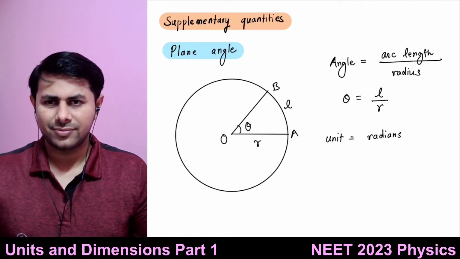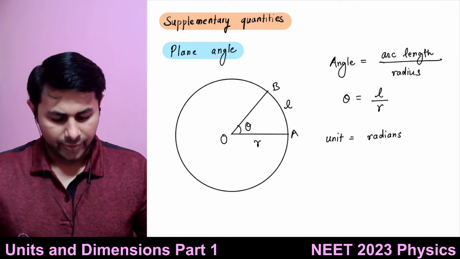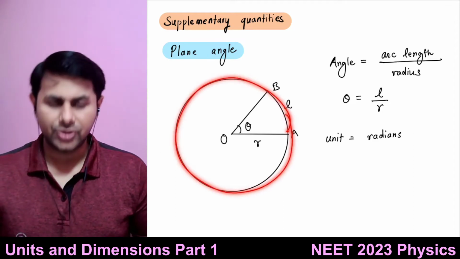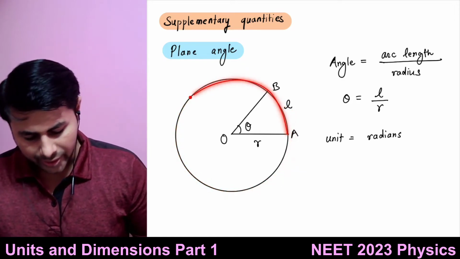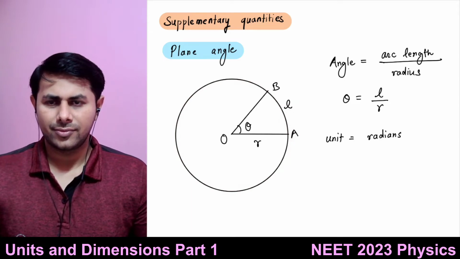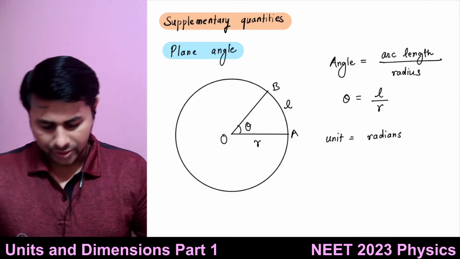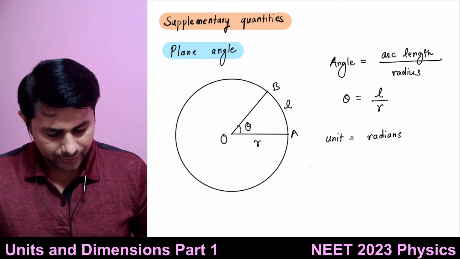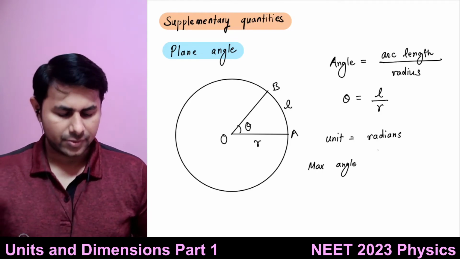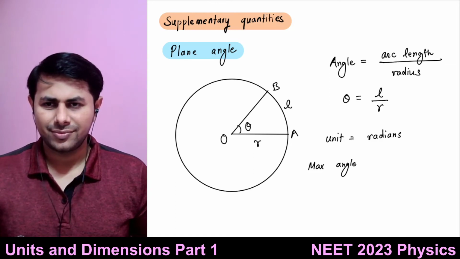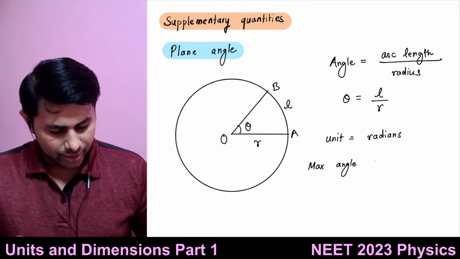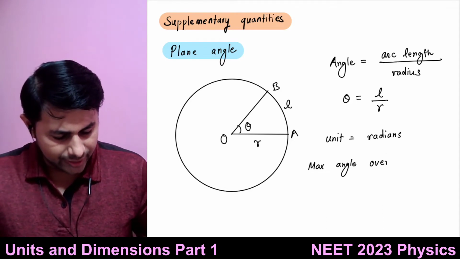Yes, sir. Now what can be the maximum angle you can make on this circle? 360 degrees. And what is the maximum angle in radians? It will be 2 pi radians.